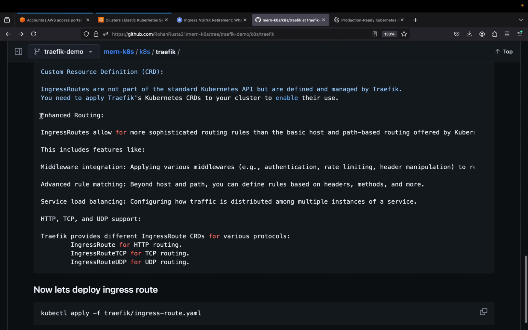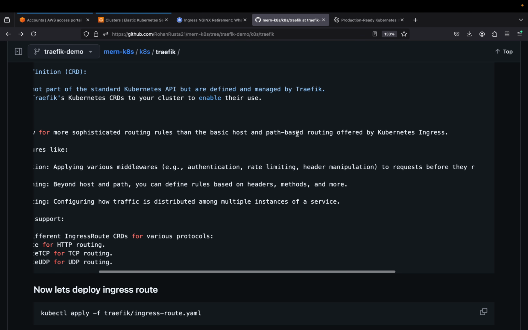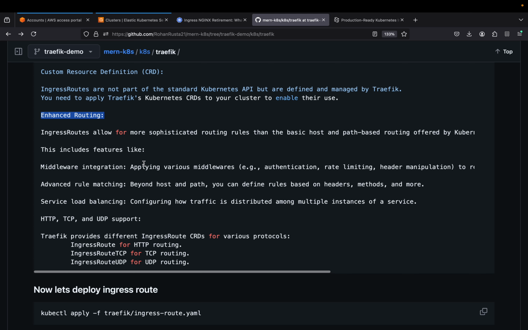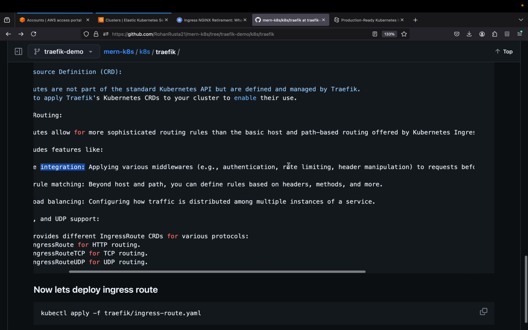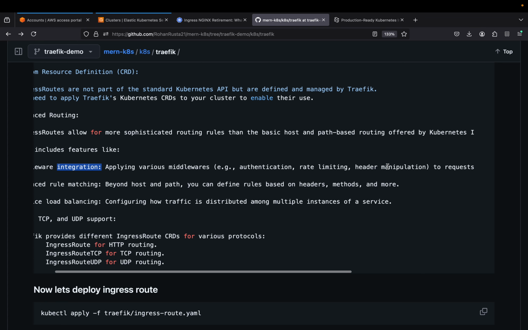So enhanced routing, like how it is enhancing the routing. Ingress routes allow for more sophisticated routing rules than the basic host and path based routing. So it includes middleware integration where we can apply authentication, rate limiting and header manipulation to requests before they reach the backend services.